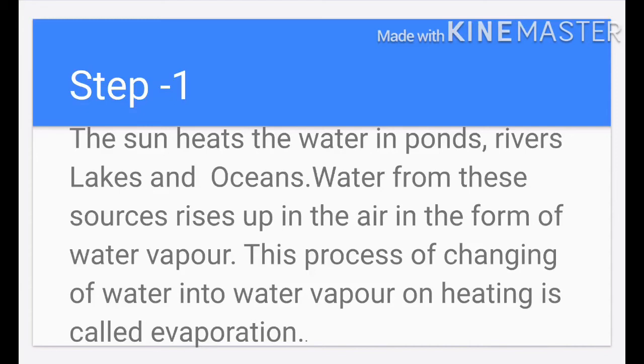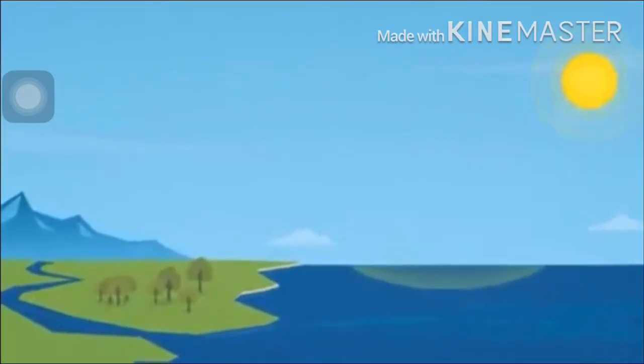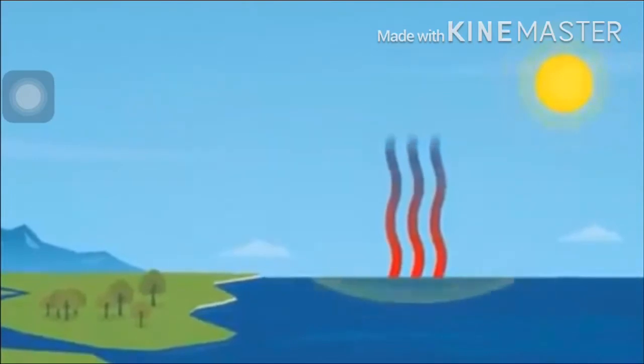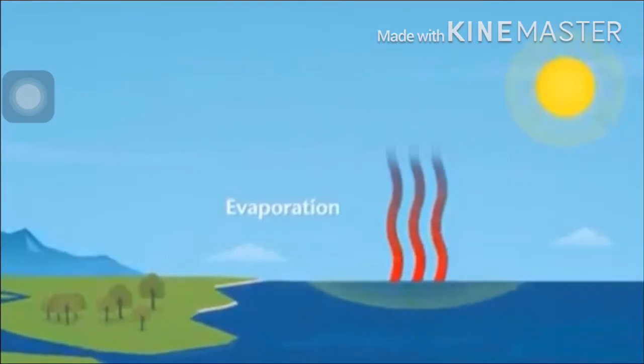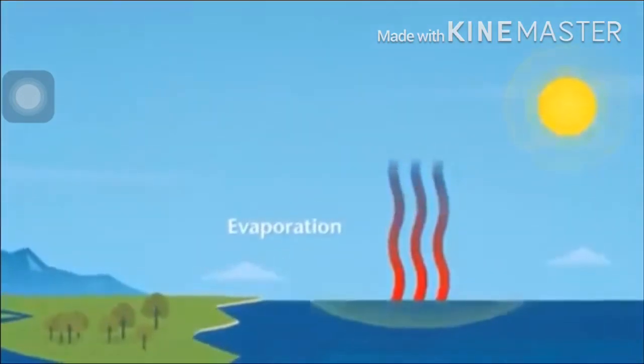Here this is a sun and it heats the water that is present in seas, rivers and oceans. After that it will get evaporated, means water will change into the vapor form. So this process of changing the water into the water vapor is called evaporation.